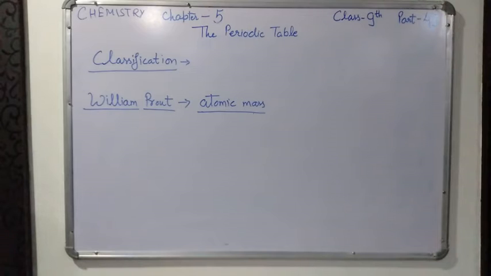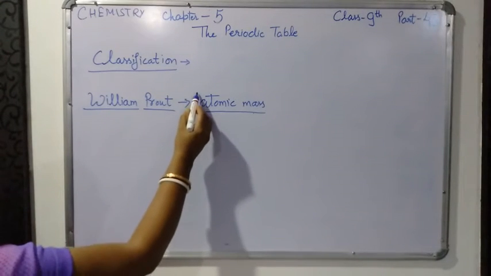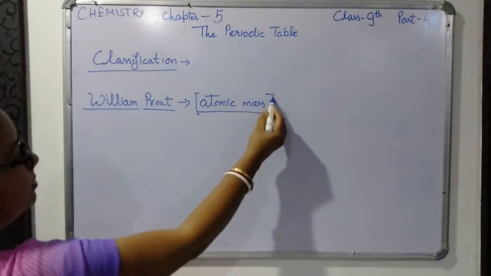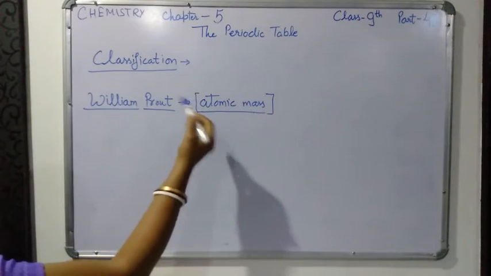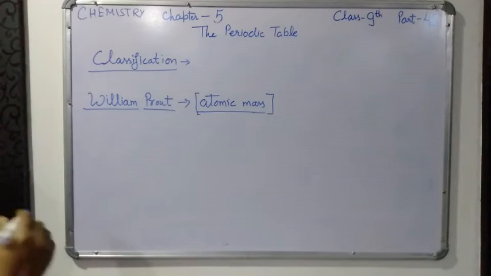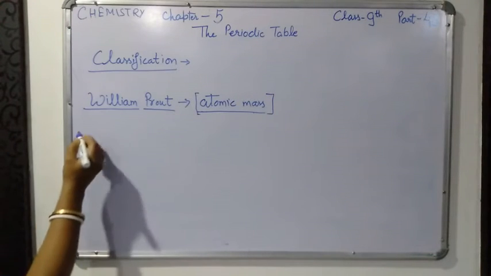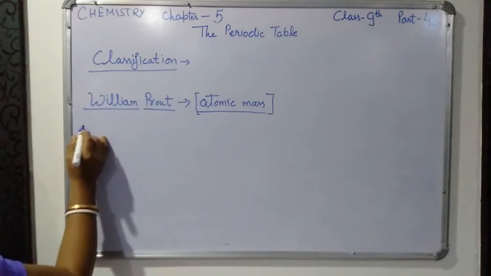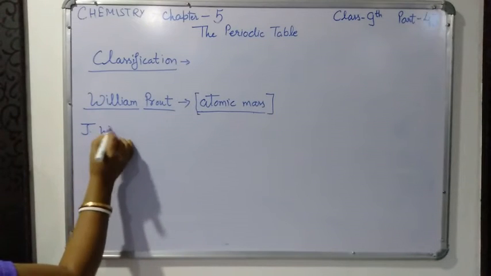So it will be convenient to form a truly scientific basis for a satisfactory scheme of classification. He said that if we take the base of this atomic mass, then it will be easy for us to classify the elements. Okay. After that, so many scientists came. One was J.W. Dobereiner.